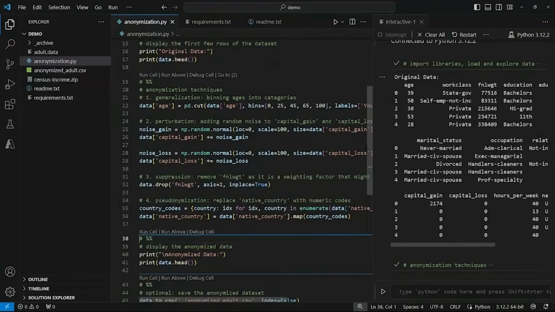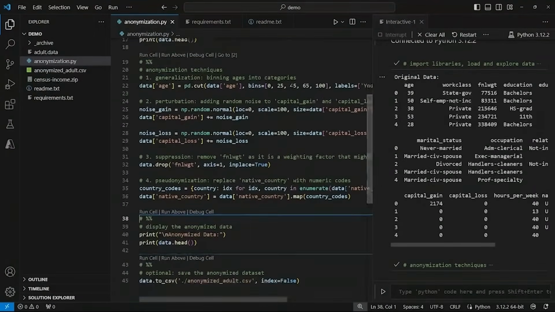So the first part, starting on line 21. What is this? Well, this is generalization, and this involves reducing the precision of the data to a coarser level, usually done by replacing data with broader categories that are less specific, but still useful for analysis. Here, we're binning ages into broader categories like young, adult, senior, and elder. This helps protect individual identities by preventing the ages from being too precisely linked to specific individuals. Generalization helps in reducing the risk of identification by making data less granular. While it protects privacy, it also allows for statistical analysis and insights at a higher level of abstraction.